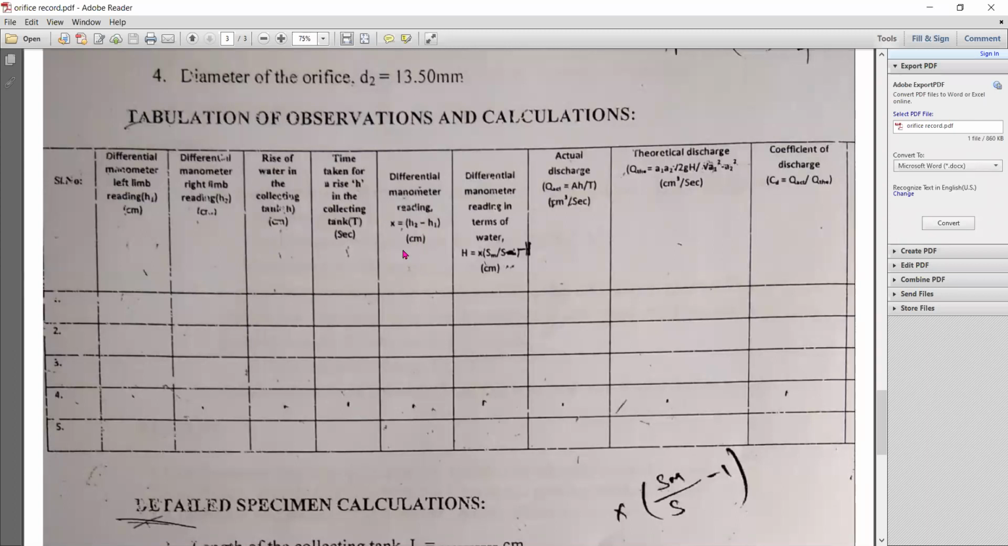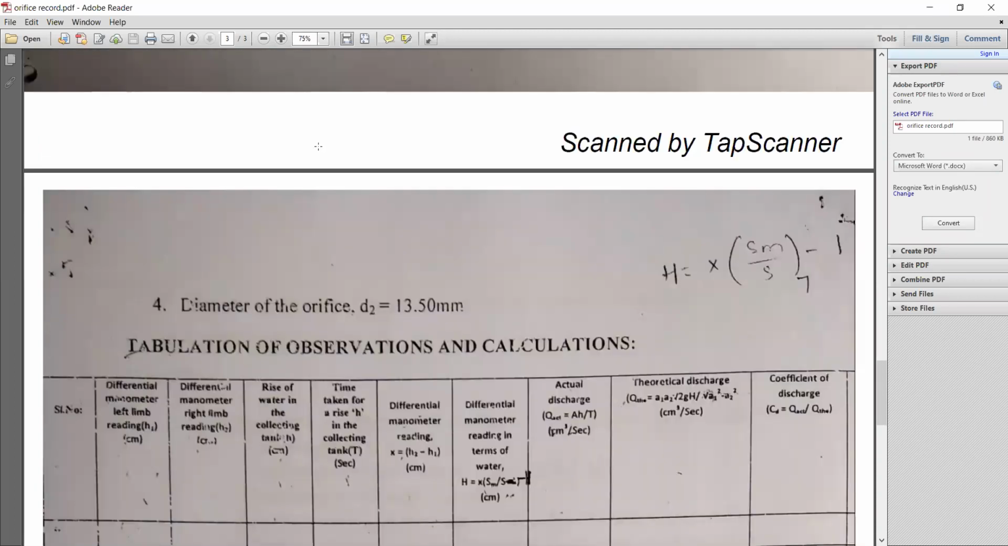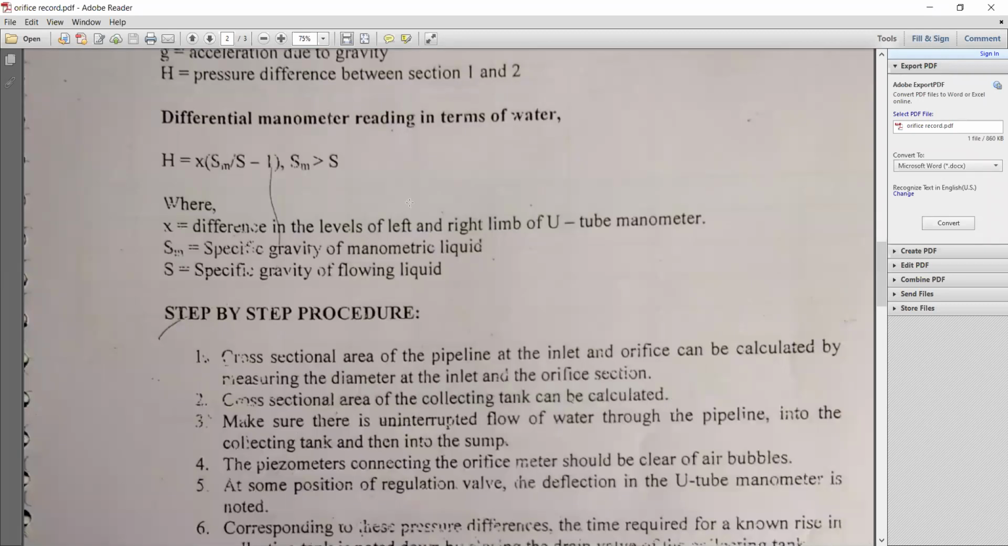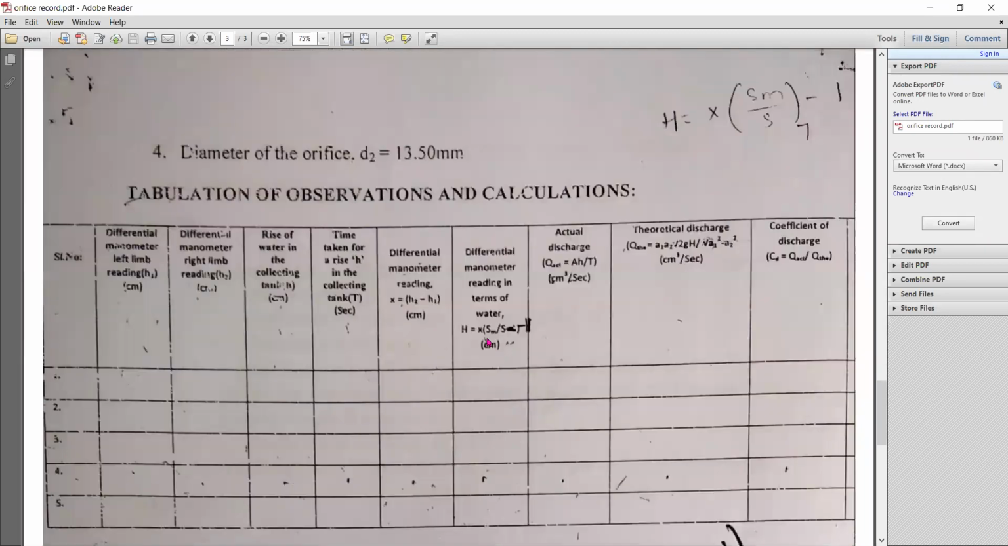Next, differential manometer reading X equals H2 minus H1 or H1 minus H2. This is just a difference; you can keep either, but keep the higher one first. Next, differential manometer reading in terms of water, H equals X into SM by SW minus 1. I think it is not clearly visible here, but that formula I have shown you already, and it is the same thing in the table.